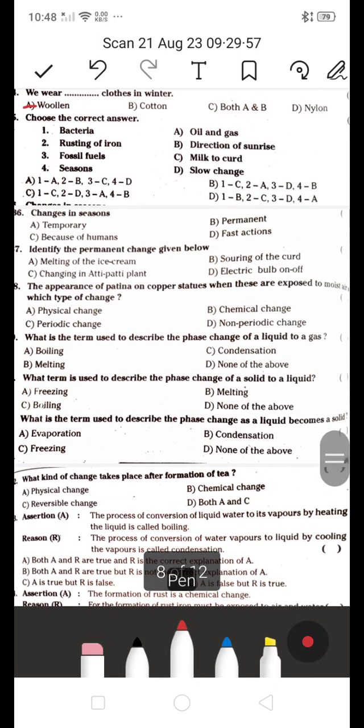Next one, choose the correct answers. Is it bacteria? Second one is rusting of iron. Third one fossil fuels, and fourth one season. In the A, oil and gas, direction of sunrise, and milk to curd, or slow changes.